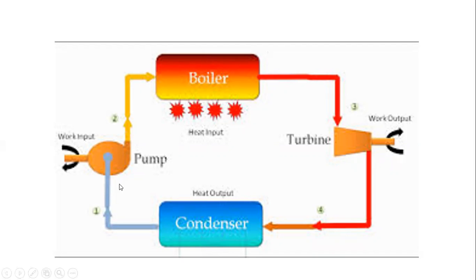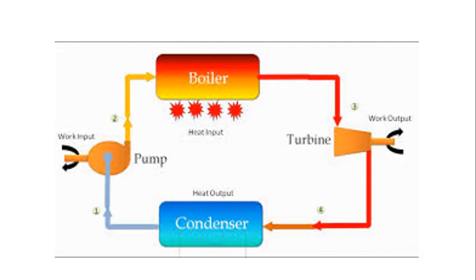In that pump we have some cooling water. By the combination of this cooling water and the hot water, it is converted into normal water. Then this water is recycled again to the boiler. The boiler generates steam energy, and by using that steam energy, the turbine blades are rotated.